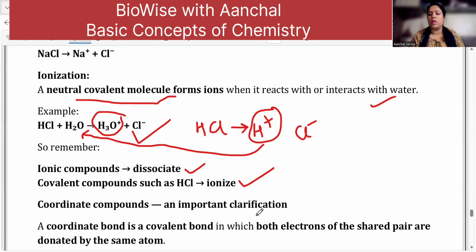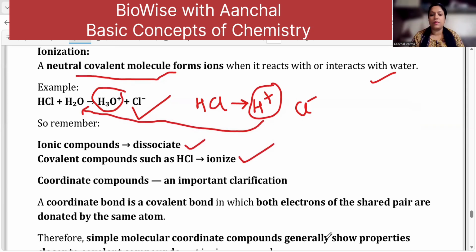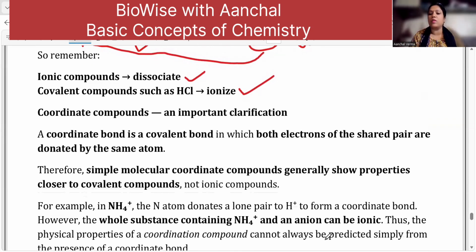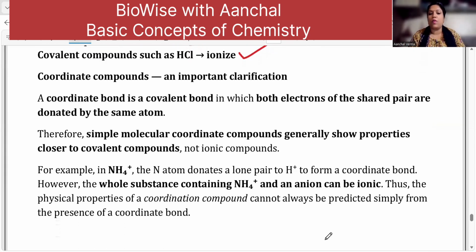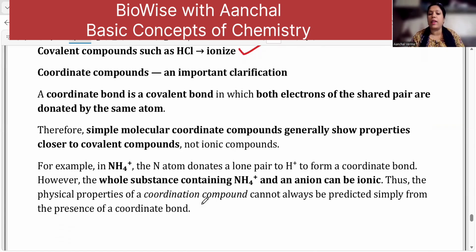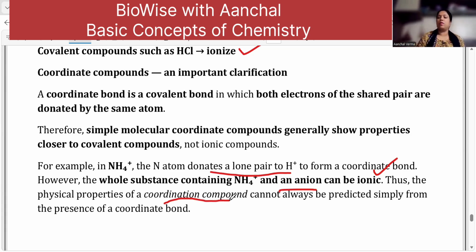Coordinate compound in which both electrons of the shared pair are donated by the same atom. Therefore, simple molecular coordinate compounds generally show properties closer to covalent compounds, not ionic compounds. For example, in ammonium, the N atom donates a lone pair to H+ to form a coordinate bond. However, the whole substance containing NH4+ and an anion can have an ionic bond. Thus, the physical properties of coordination compounds cannot always be predicted simply by the presence of a coordinate bond.